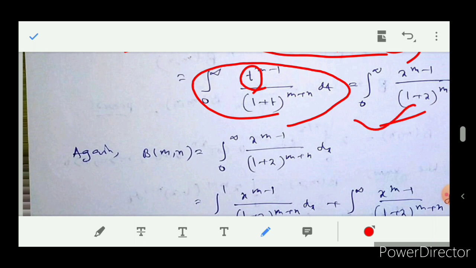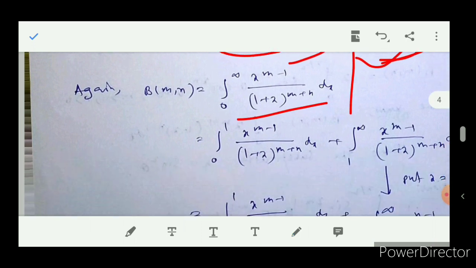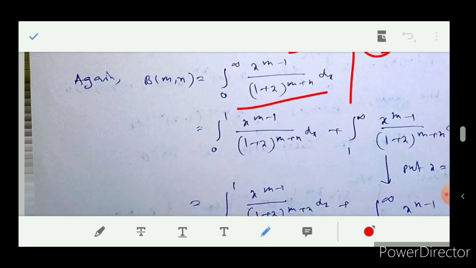Therefore we got the first formula. For the second formula, we will break this integral into two parts, integration 0 to 1 and integration 1 to infinity.